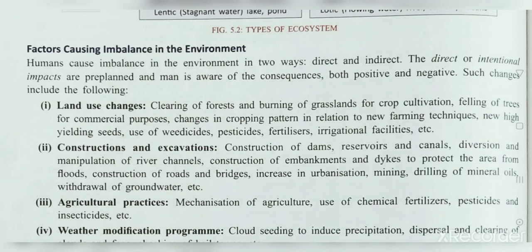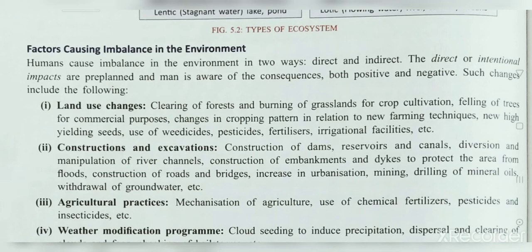So to get the highest yield, the farmer can use chemical fertilizers in his land and pesticides, and he can use many mechanisms of agriculture to get the highest yield. So he implements all these, and definitely when he applies all these chemical processes in his land, it can cause the destruction of the environment, right?